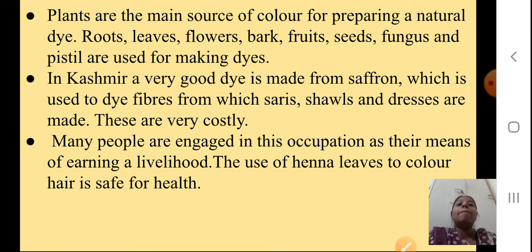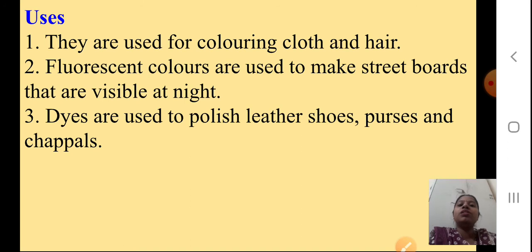Okay students, many people are engaged in this occupation as their means of earning a livelihood. The use of henna leaves to color hair is safe for health. Okay students, now uses: they are used for coloring cloth and hair. Yes, we are using dyes. Fluorescent colors are used to make street boards that are visible at night.